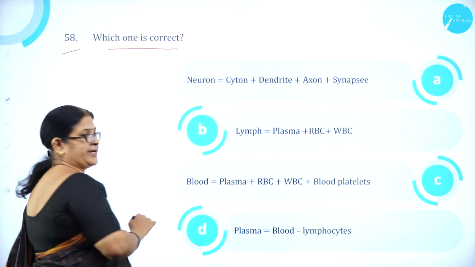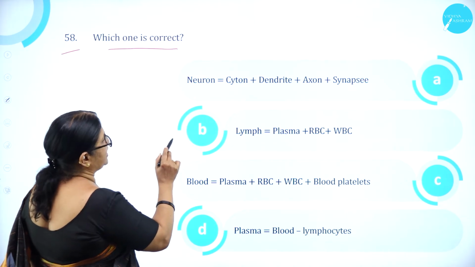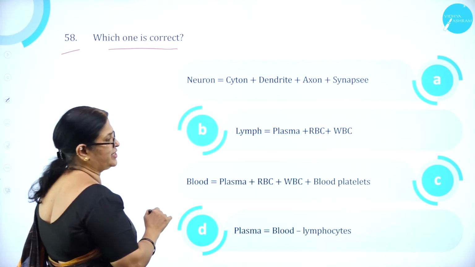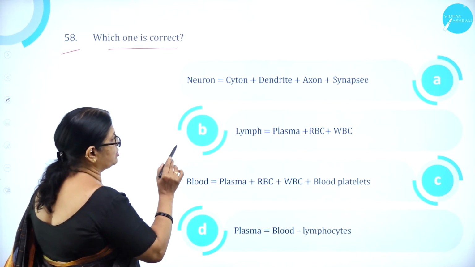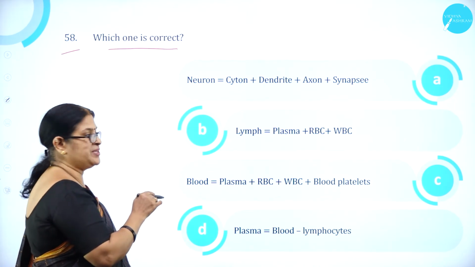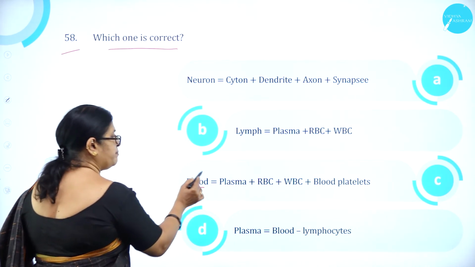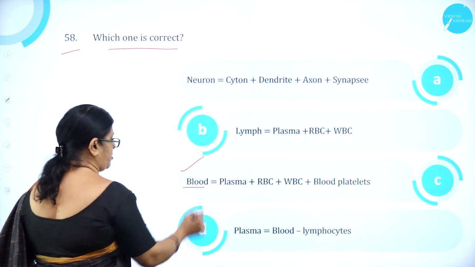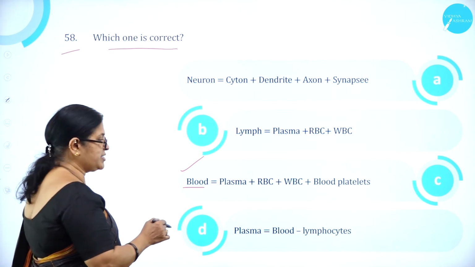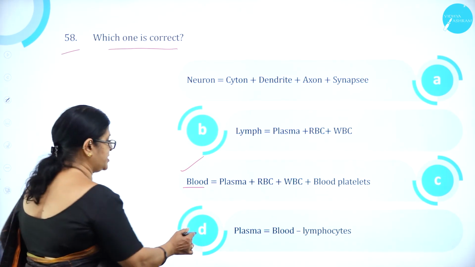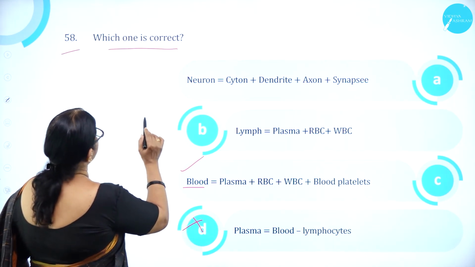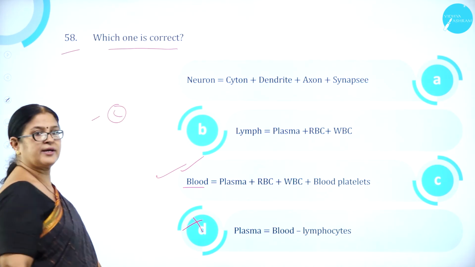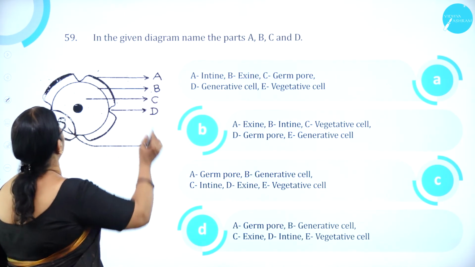Which one is correct? Neuron is equal to cyton plus dendrite plus axon plus synapse. Synapse is wrong there. Lymph is equal to plasma plus RBC plus WBC is wrong. Blood is plasma, RBC, WBC, blood platelets. It is a correct combination. D, plasma is equal to blood minus lymphocytes, is wrong. So which one is correct? Option C is correct. Moving on to question number 59.